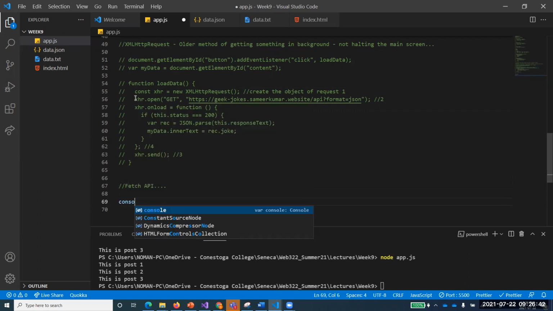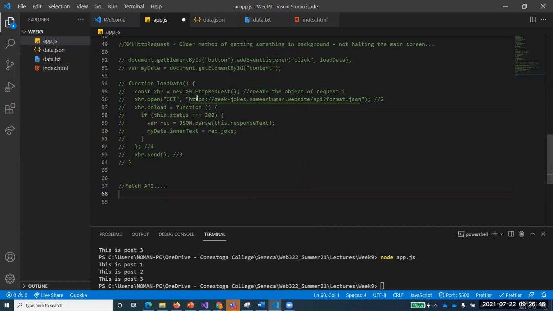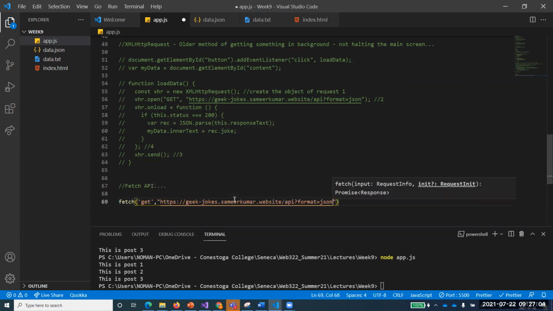First of all, let's check what this Fetch API does. So I will use the same URL that we used with that one. So fetch, for example, we will look for the method get, and the second one I'm giving it this one, and let's see what comes back.